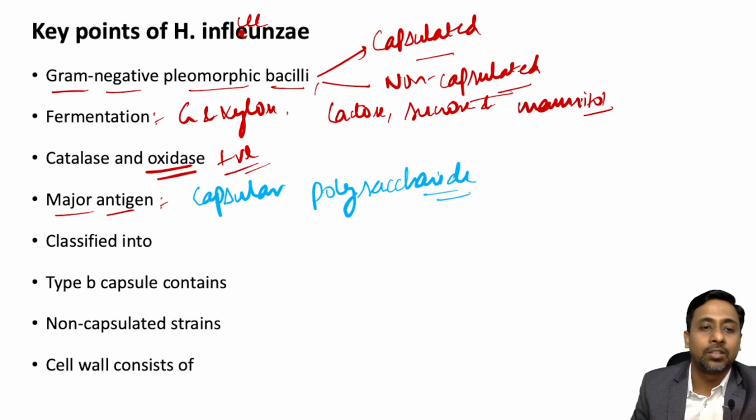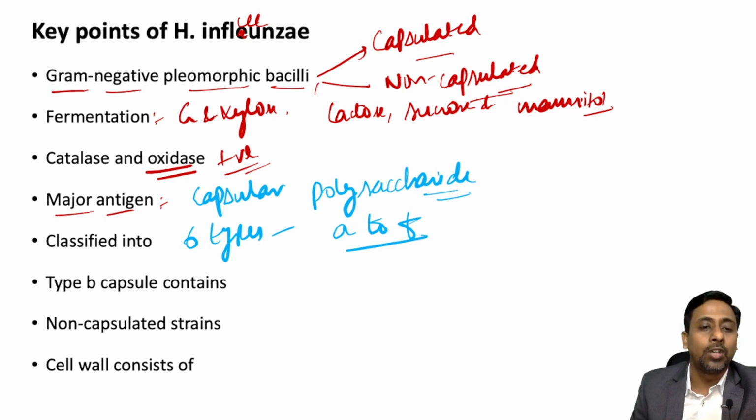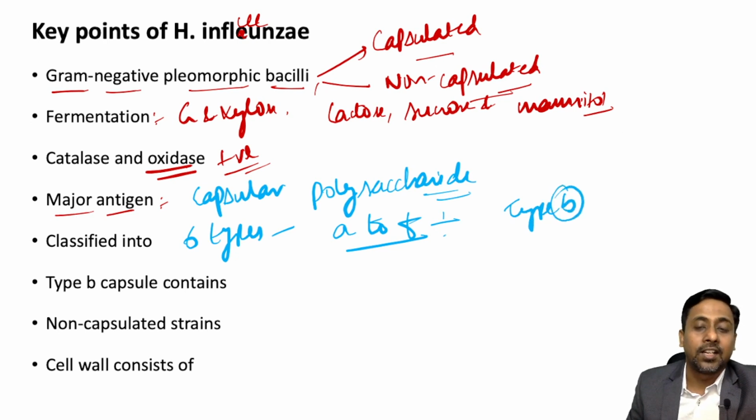On the basis of this capsular polysaccharide, it is divided into 6 types, A to F. And the most virulent form, which causes invasive infection, is type B. There is a characteristic difference between type B and the rest of the other types.